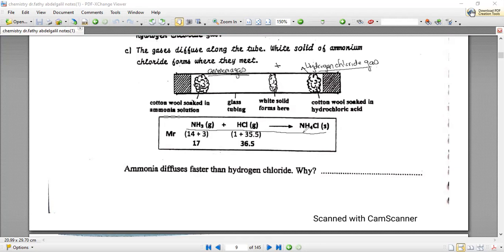This white powder is named ammonium chloride, but for now you have not yet got this type of equation. The intention of this experiment is only to know that when ammonia gas collides with hydrogen chloride gas, they produce a white solid.